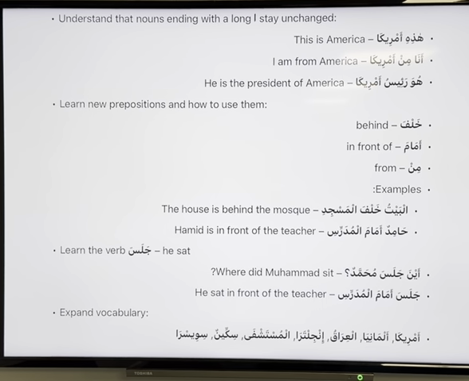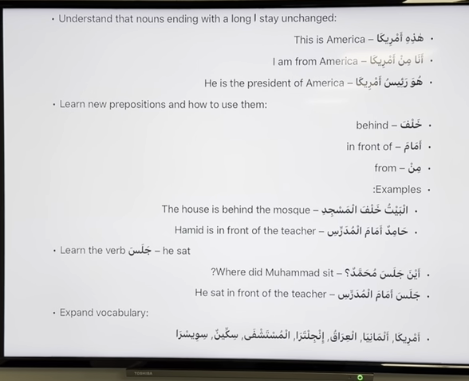What you call it's going to stay as it is. Okay, names of countries. So this is an exception to the rule that we learned. Certain things, doesn't matter what comes in front of it, are not going to change. This is called mabni. It does not change, doesn't matter what comes in front of it. It will stay as it is, and there are loads of them. We'll learn them slowly as we go along.